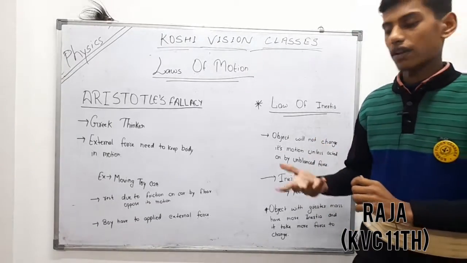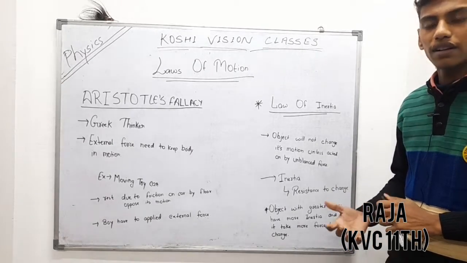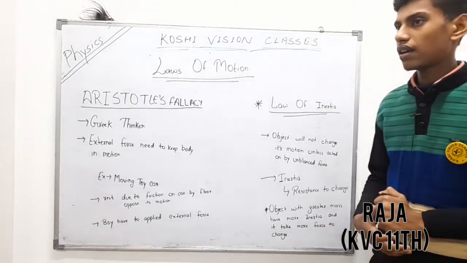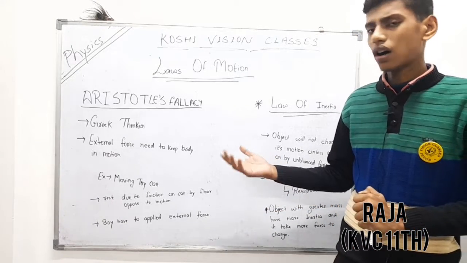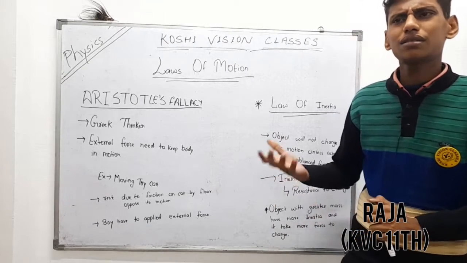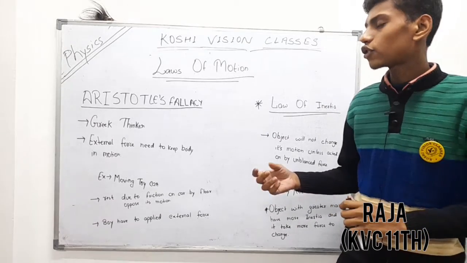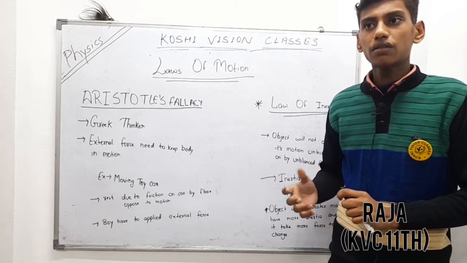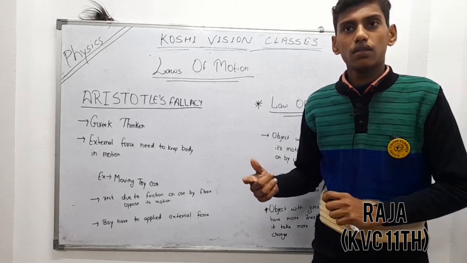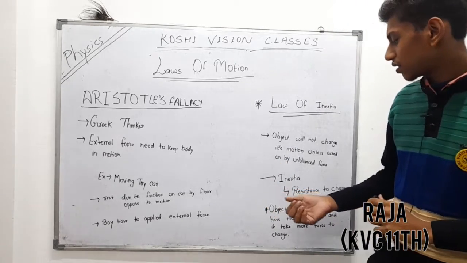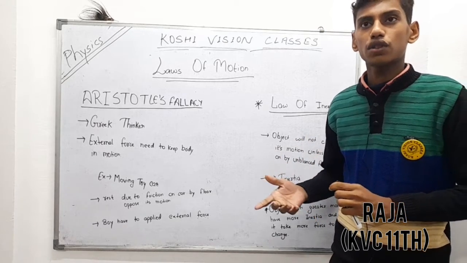The law of inertia says that an object with greater mass has more inertia and it takes more force to change its motion. If we apply the same force to push a 5 kg rock, it will move with more acceleration. But if we try to push a 50 kg rock with the same force, it will take time to set it in motion. So more inertia means more resistance to being changed. It will resist itself being brought to rest or set in motion.